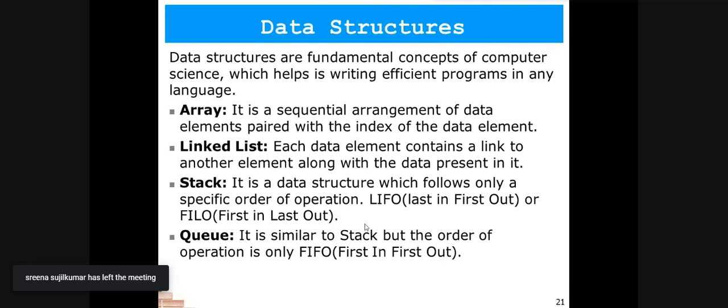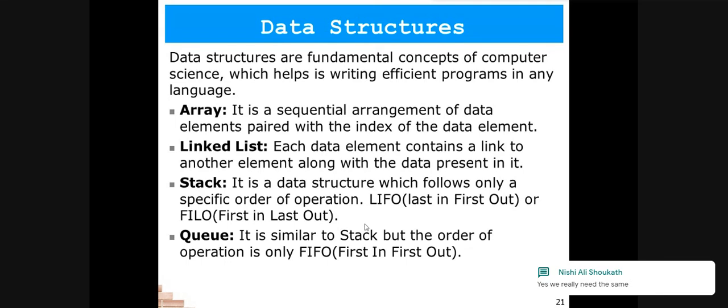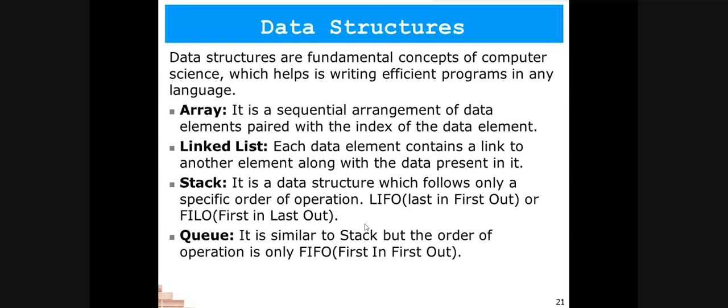There are certain rules, there are certain steps that we need to follow while saving the variables in memory. So for that particular purpose, we need the concept of data structures. These are the basic data structures that are there in every computer science branch. Arrays, linked lists, stacks, queues, these are the basic data structures that we use.